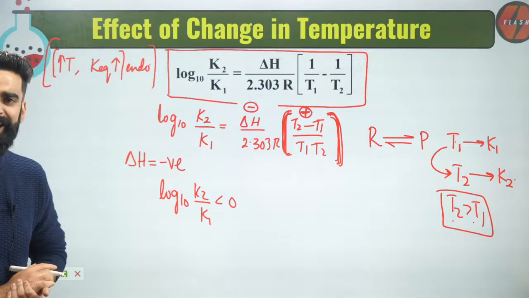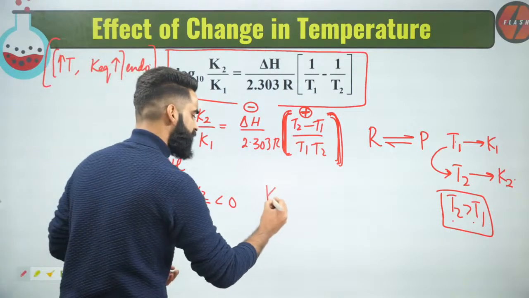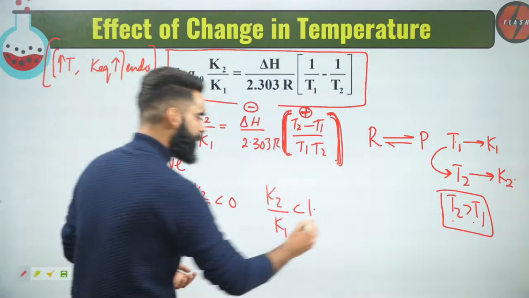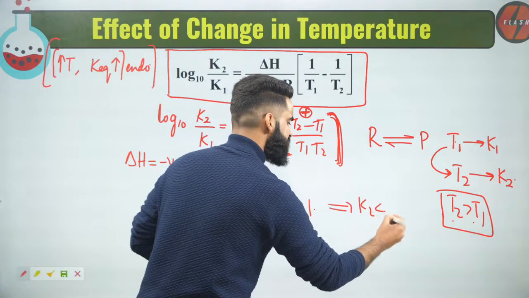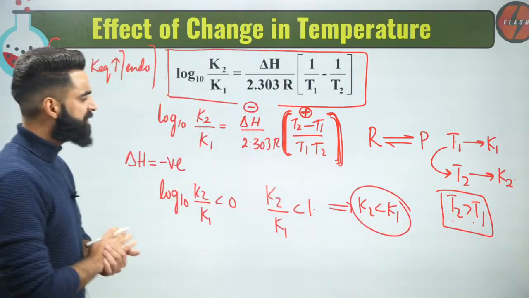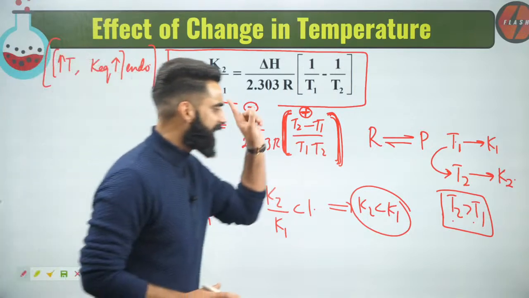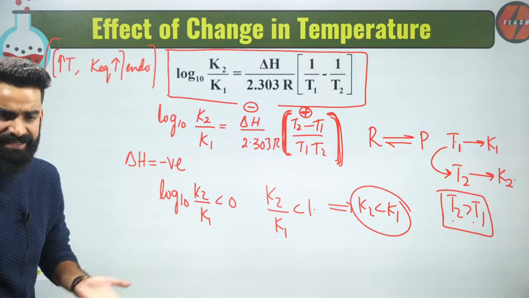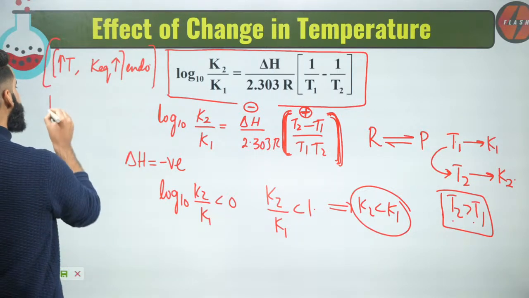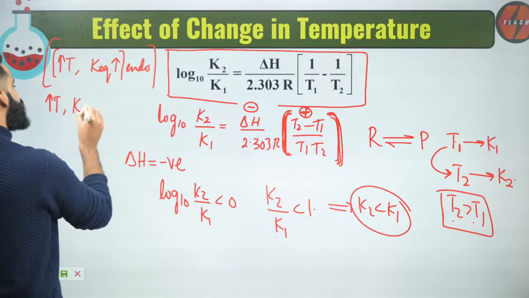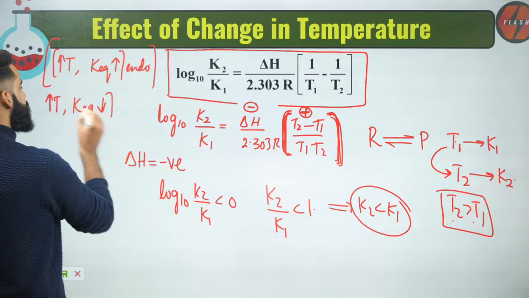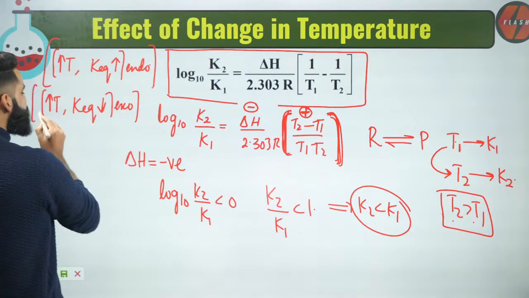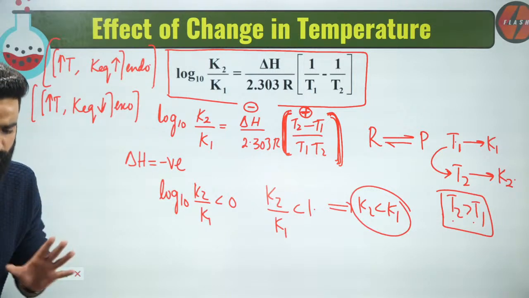When is it possible? It's possible only if K2 divided by K1 is less than 1. What can I conclude from it? I can conclude K2 is less than K1. So can I simply say for the exothermic reaction, if I increase the temperature, equilibrium constant is decreasing? Yes, I can say that. For an exothermic reaction, on increasing the temperature, equilibrium constant decreases. Now there is something interesting right here which you need to understand properly.